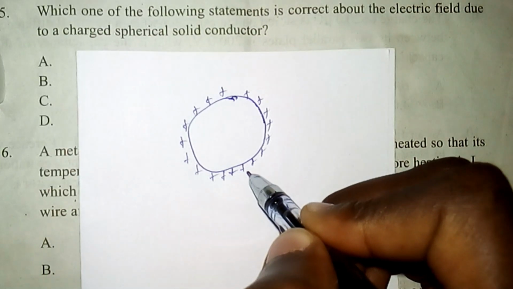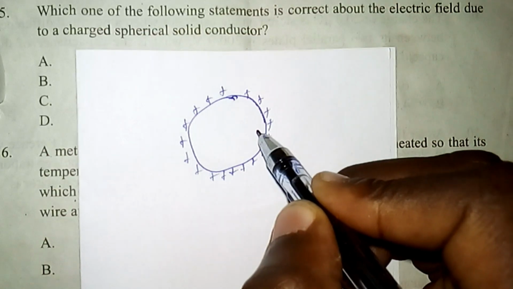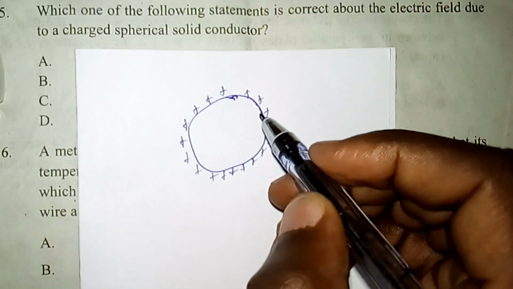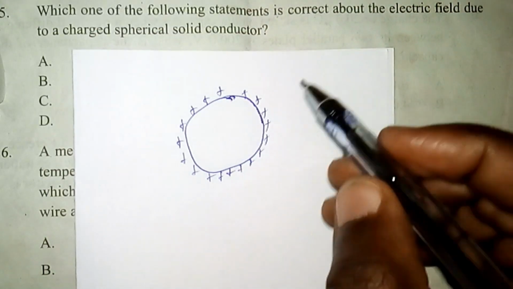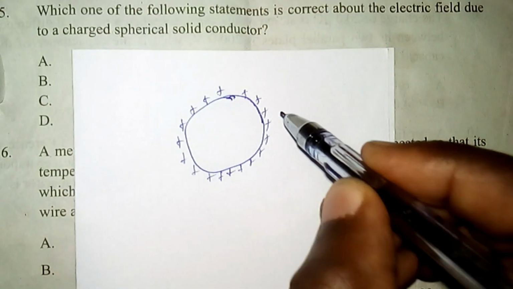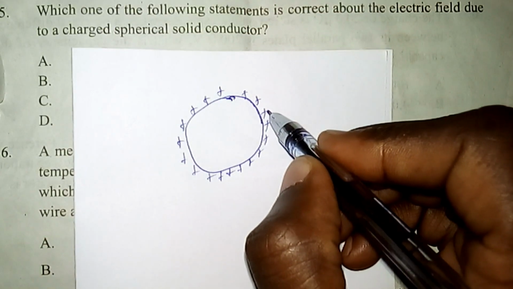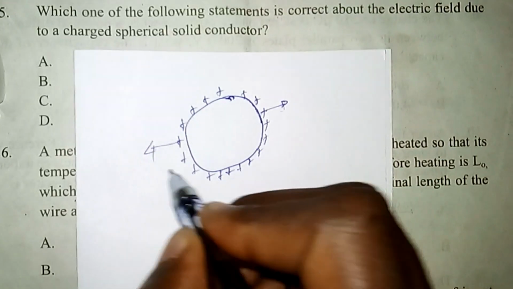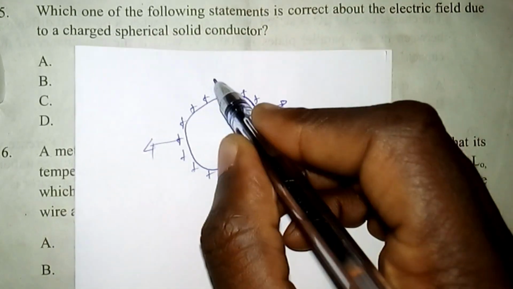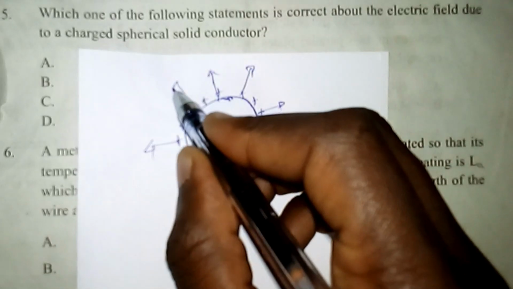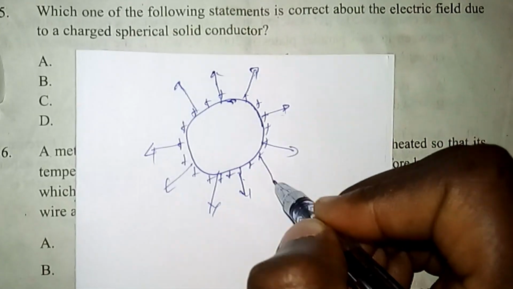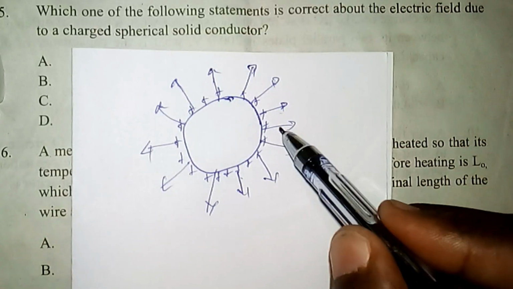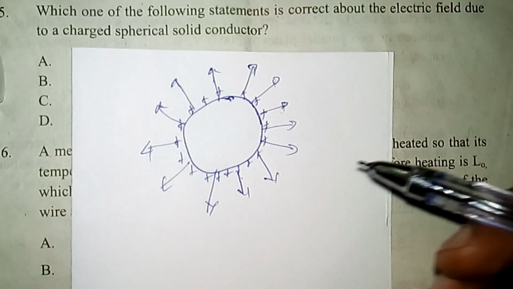Due to the repulsion of these positive charges, they repel each other and reside on the surface of the conductor. So the electric field of these charges is always perpendicular to the surface of the sphere, not parallel. In all directions we have the field radially outward from these charges if they are positive, but if it is negatively charged, the electric field is inward, into the charges.